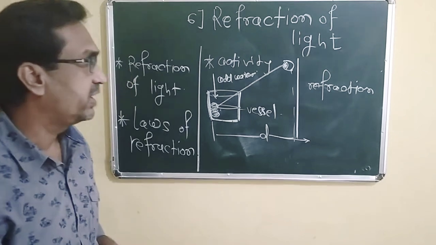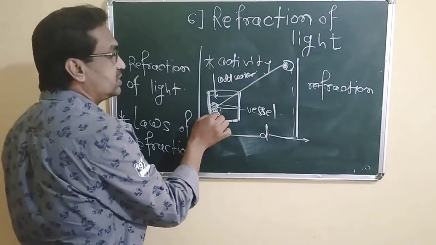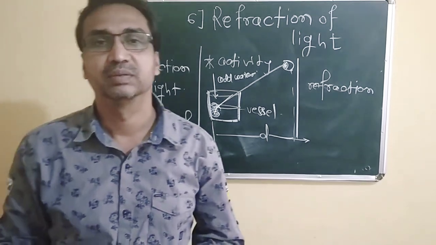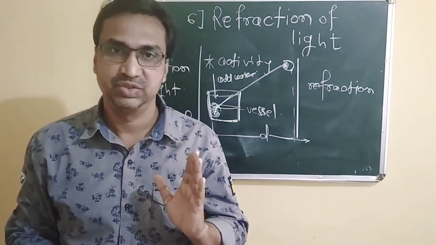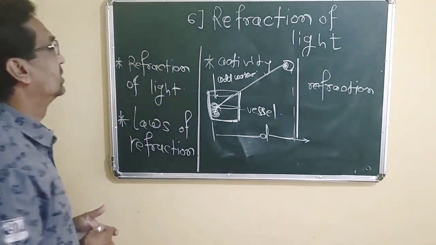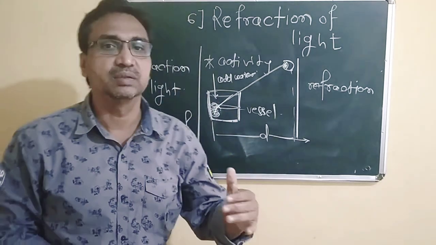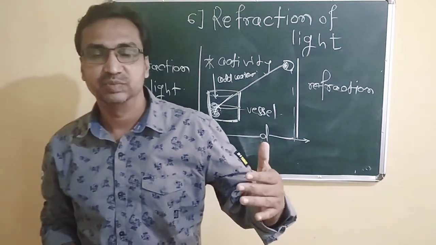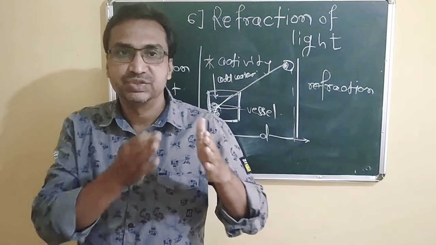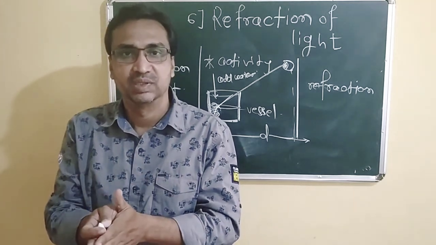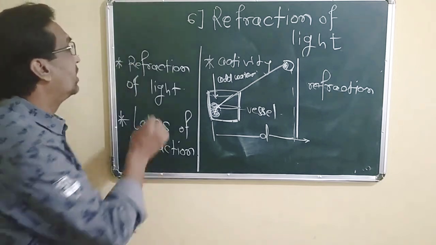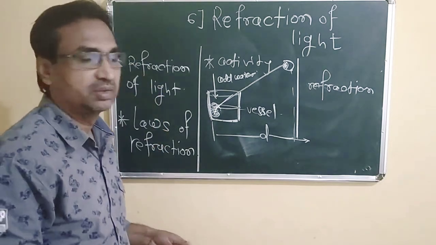So what happens in refraction? There is a change of the direction of light. There is a change in the direction of light when light passes from one transparent medium to another transparent medium. The light changes its direction, and this phenomenon is called refraction of light.